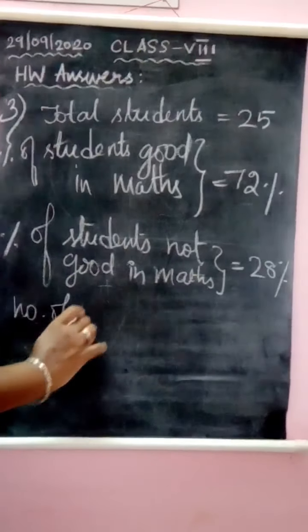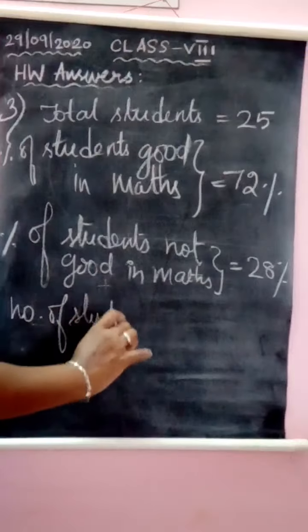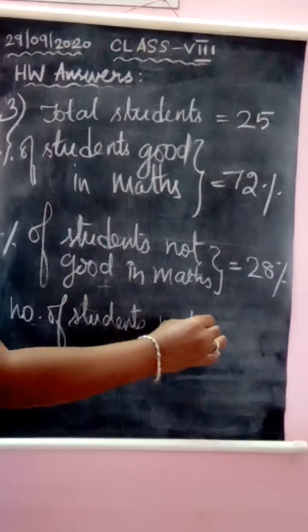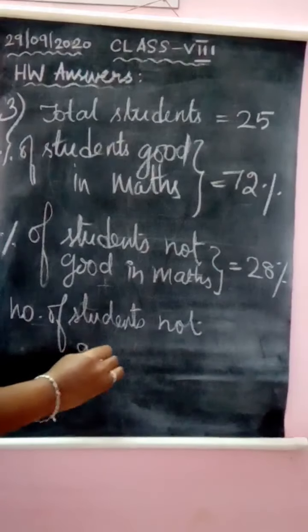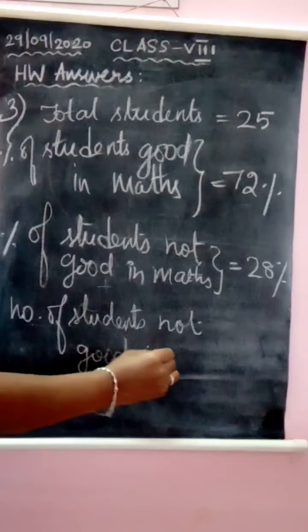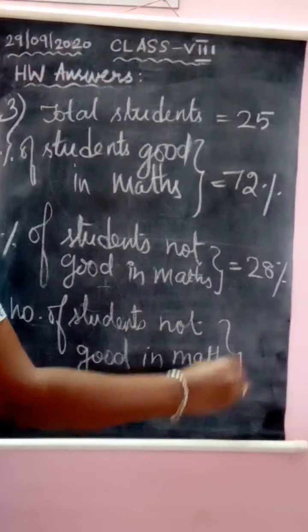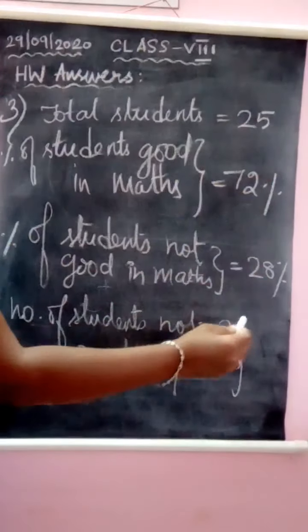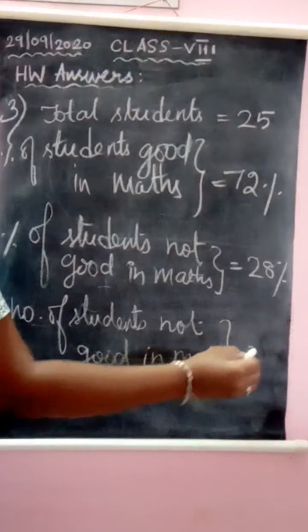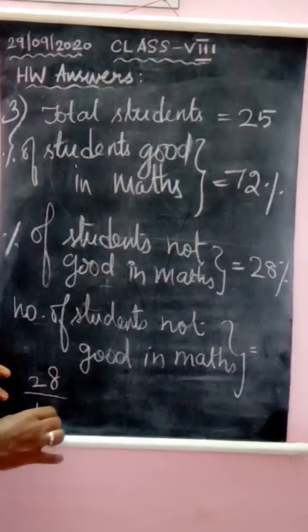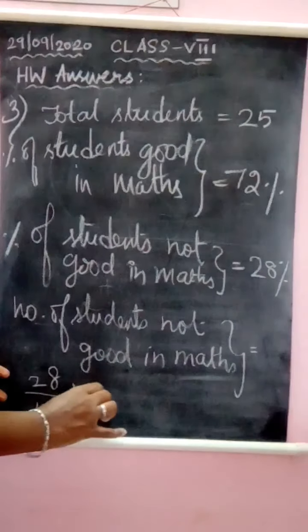Okay, now the number of students not good in maths, that is 28% of 25. Okay, so how will you write? See, 28% of 25.